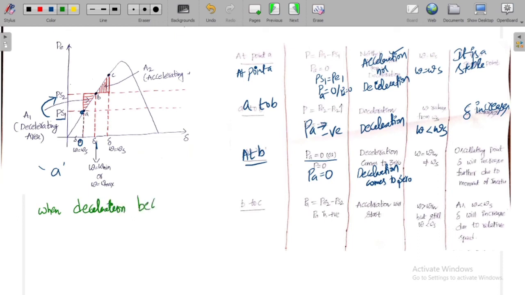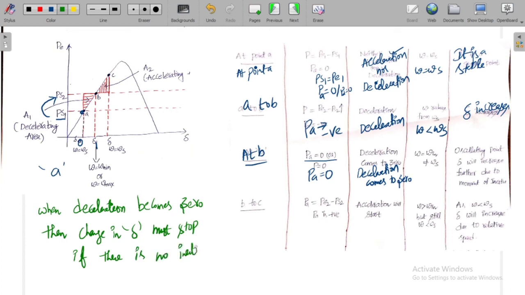When the deceleration becomes 0 at a different point other than A, then the change in delta must stop, if there is no inertia. The change in delta must stop if the deceleration or acceleration becomes 0. Here the acceleration is 0, which indicates the deceleration is also equal to 0.